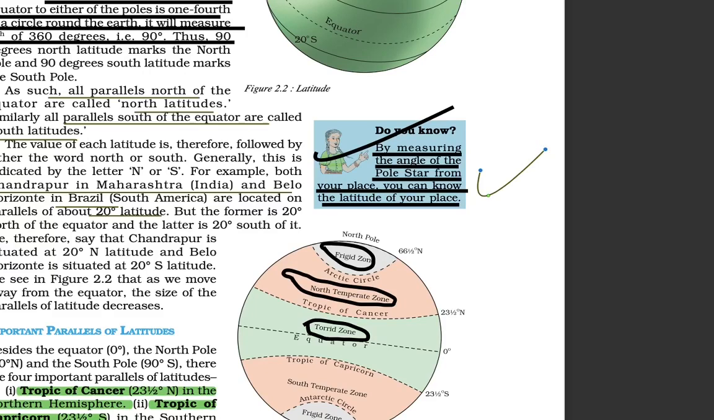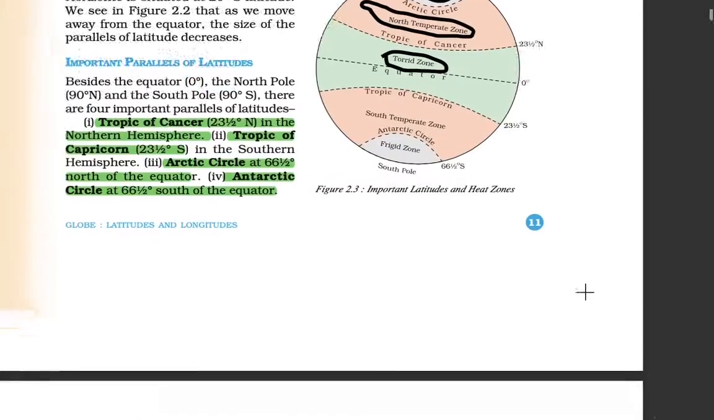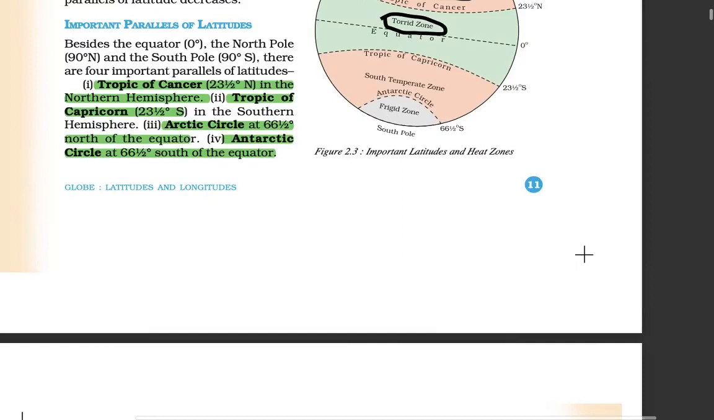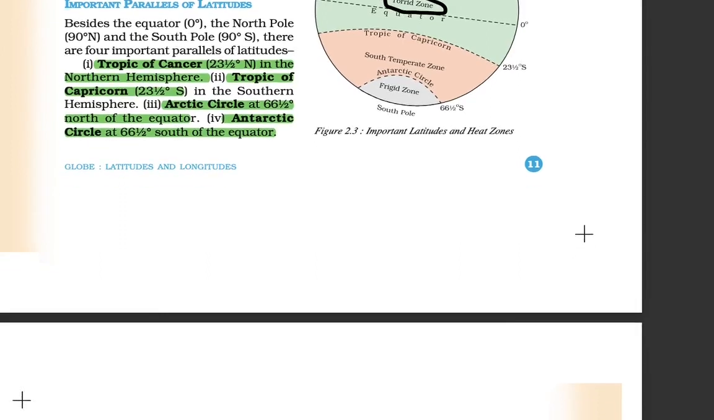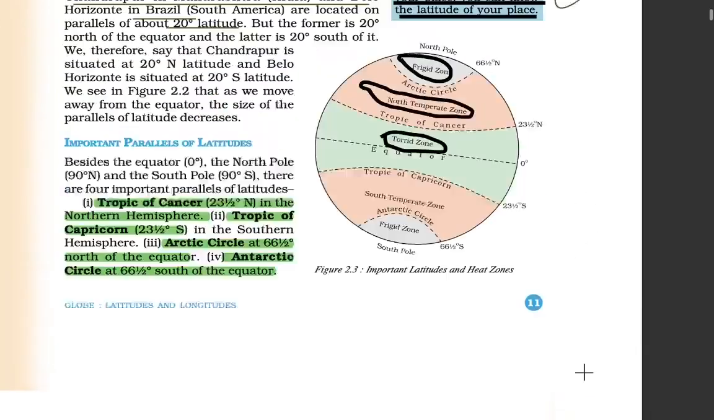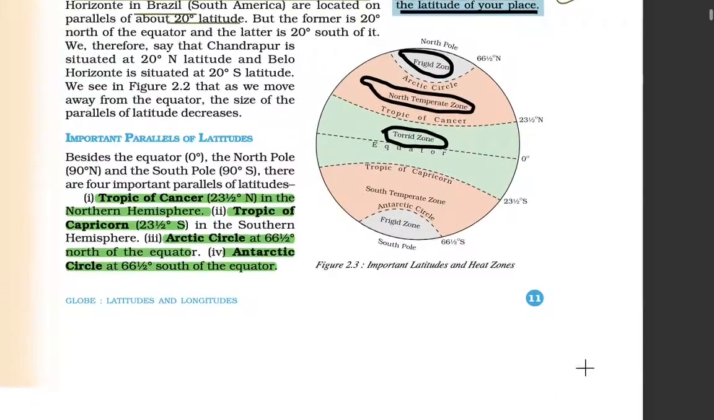Now coming to the next, we have important parallels of latitude. They are known as the Tropic of Cancer at 23.5 degree north, then the Tropic of Capricorn, 23.5 degree south, then the Arctic Circle, 66.5 degree north, and then the Antarctic Circle, 66.5 degree south. So this is what we have. We have the freeze zone, the north temperate zone, and the torrid zone.